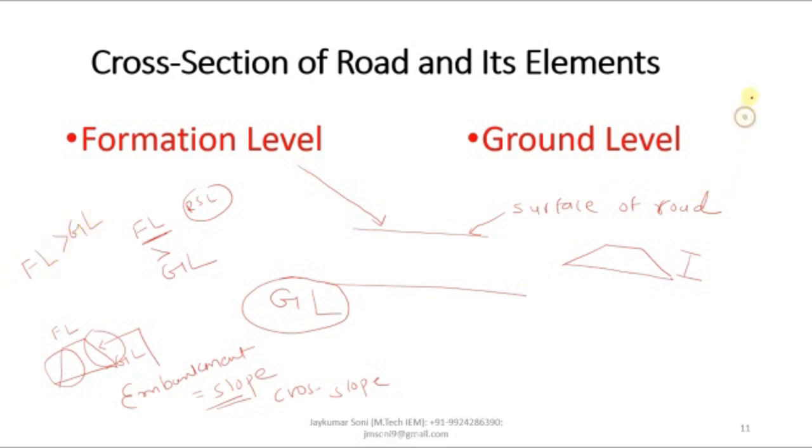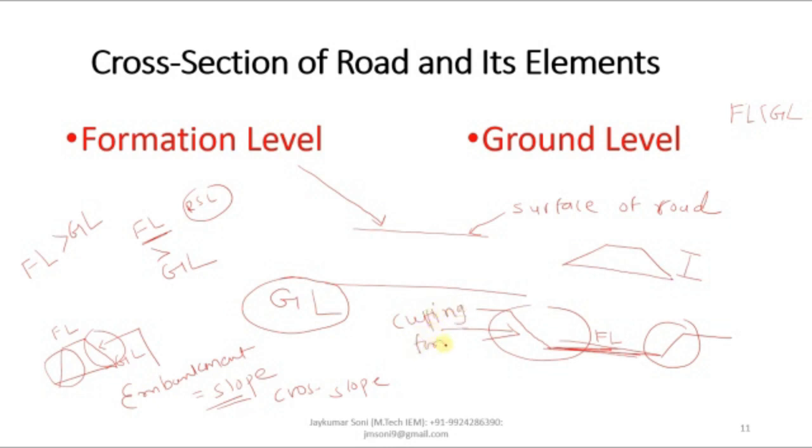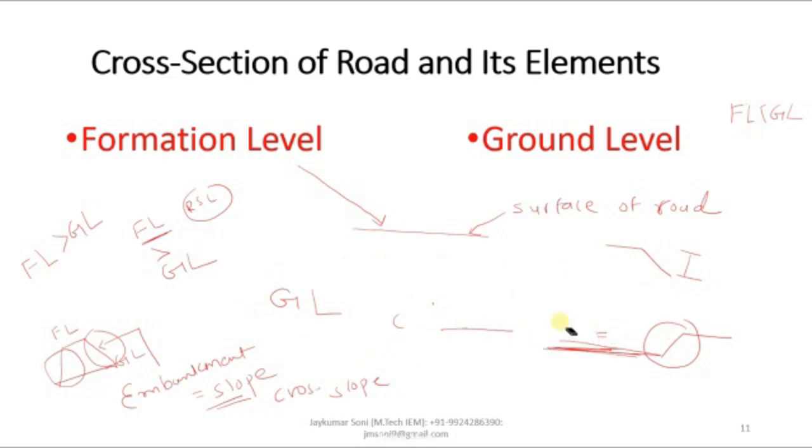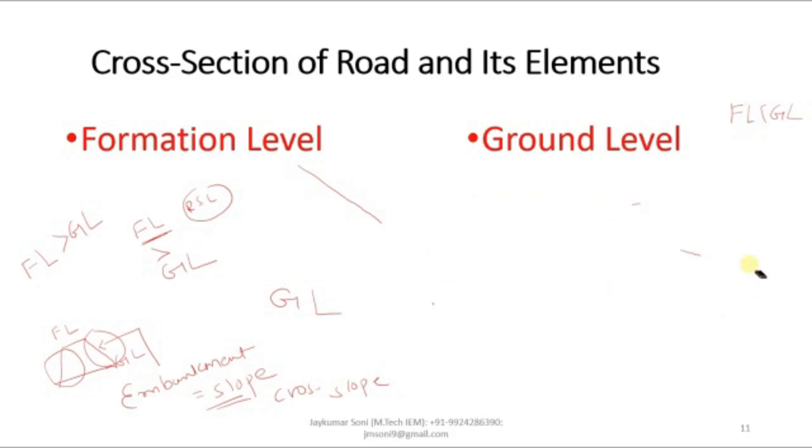If the formation level is below the ground level, this is the formation level, this is the road surface level, or we can say this is the formation level on which the road is constructed, and the actual ground level is like this. So the road will be observed like this, and this will be considered as a road constructed in cutting form. Whether the road is constructed in cutting or filling is decided by the difference between the formation level and ground level.